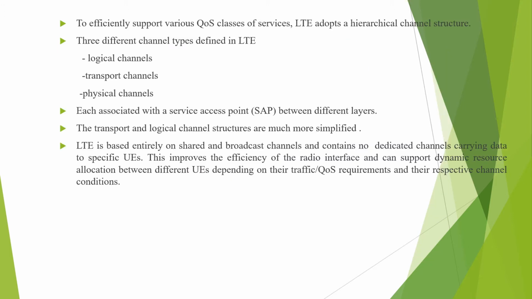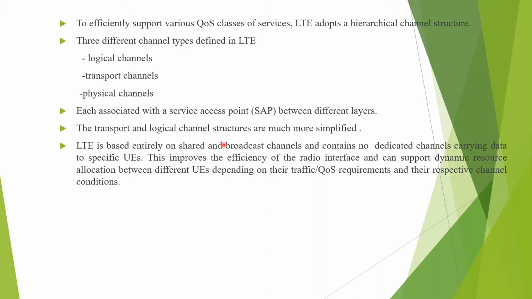To efficiently support various qualities of service and classes of service, LTE adopts a hierarchical channel structure. There are three different channel types defined in LTE: logical channels, transport channels and physical channels. Each channel is associated with a service access point between different layers.